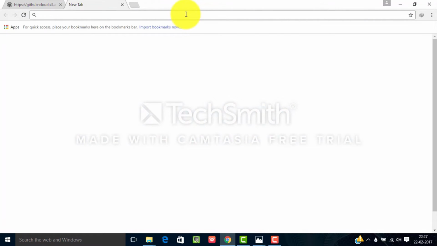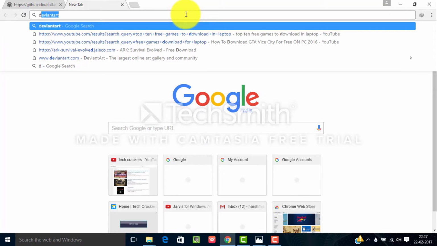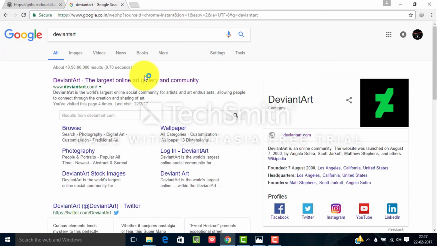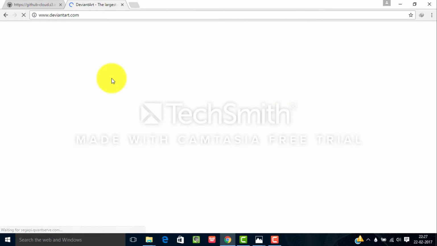You have to choose Google Chrome and type DeviantArt. Here's DeviantArt, www.deviantart.com. Click here.